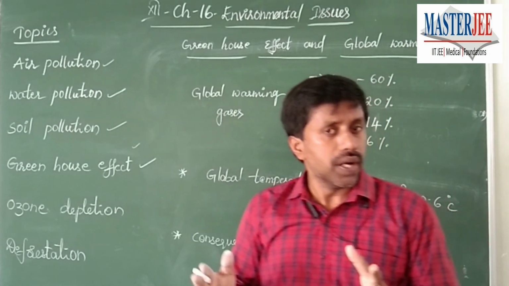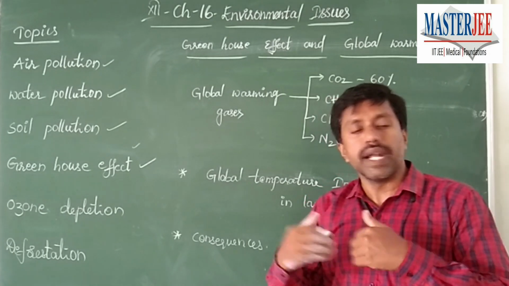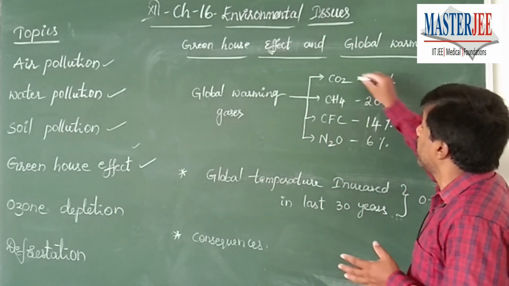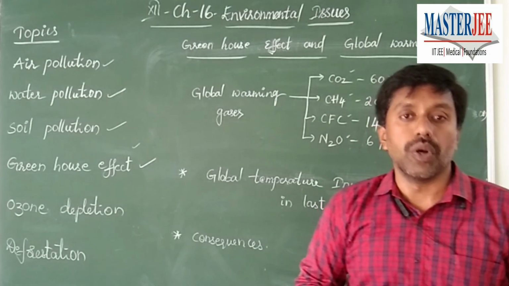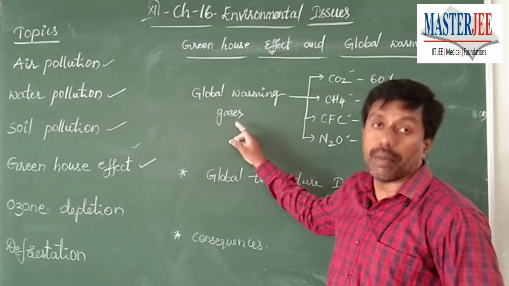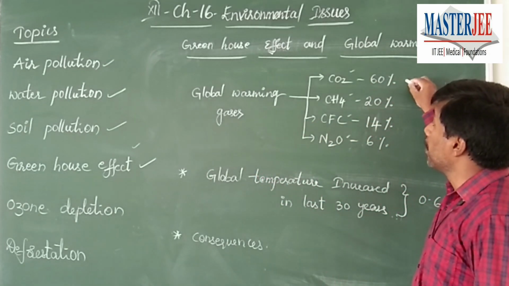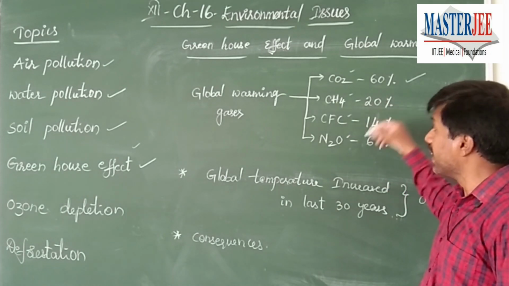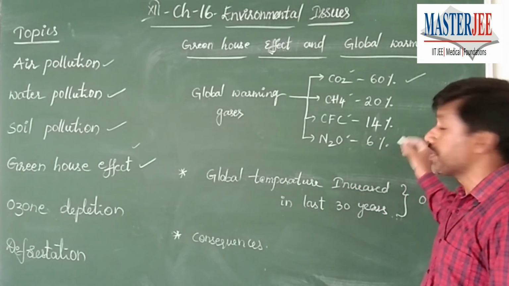Similarly, our globe, the earth, also receives the sunlight and to some extent it gets reflected. But due to heavy pollution caused by different types of gases, they are going to increase the temperature of the globe, which is said to be global warming. And the gases' contribution is an important question. The major contributor to global warming is carbon dioxide at 60%, then methane 20%, chlorofluorocarbons 14%, and nitrogen oxide at 6%.